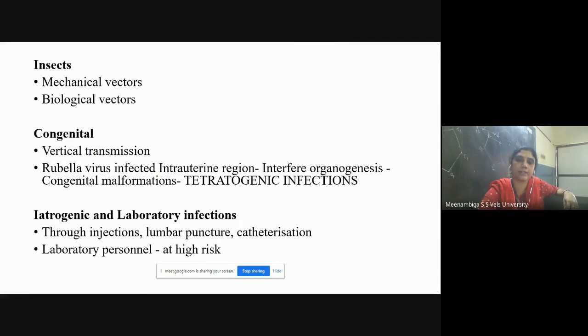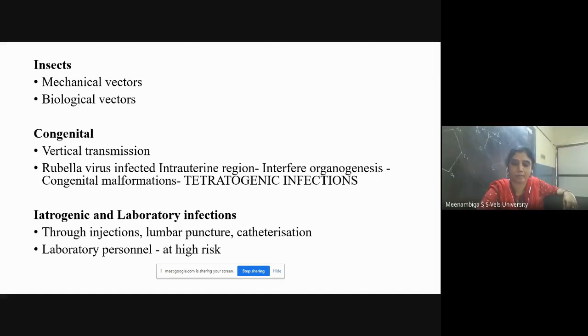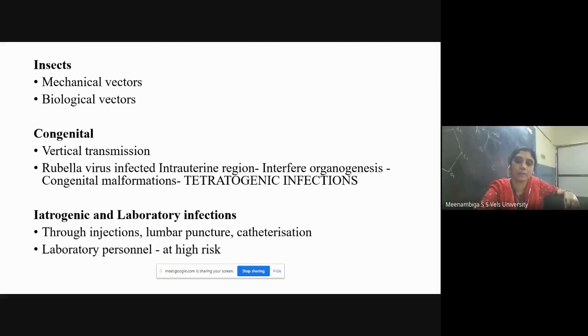What are mechanical vectors? Transfer of pathogen from one to another. Example? Yesterday I told an example. Housefly, ma'am. Yes, good. Biological vectors? Mosquitoes. So what is the difference between mechanical and biological vectors?